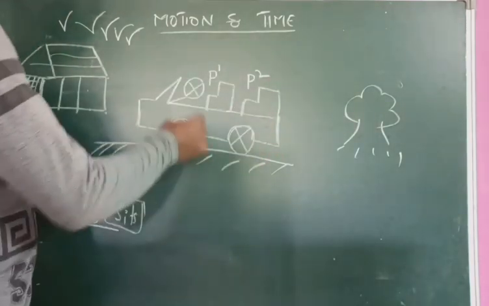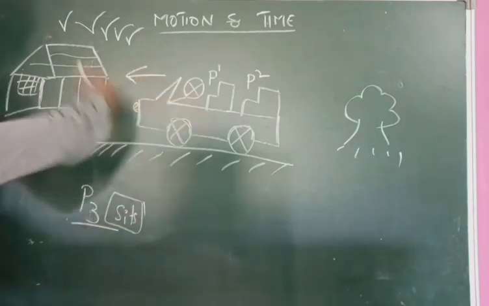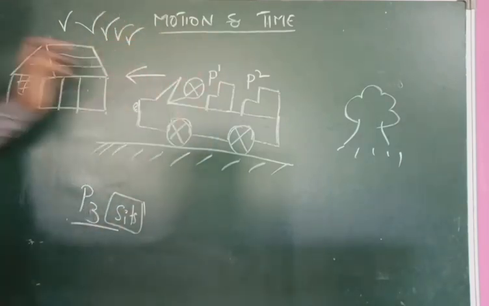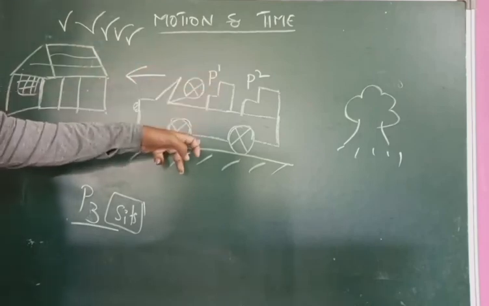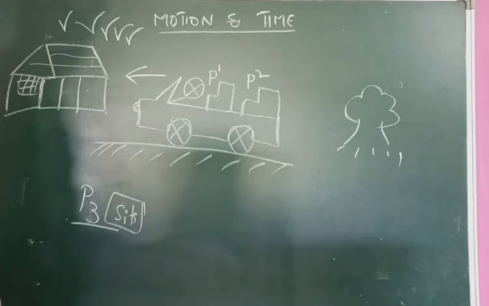So compare. Initially the car is moving in this direction. Person 1 is in the car and there is a tree.